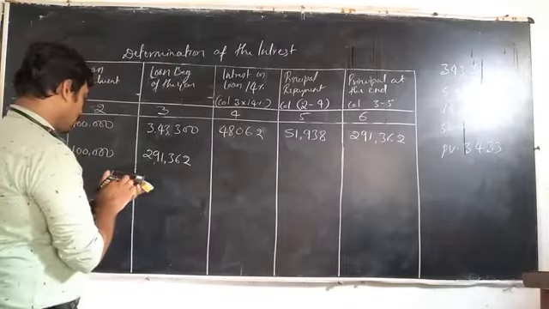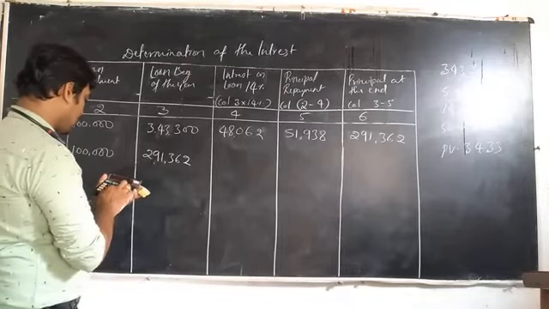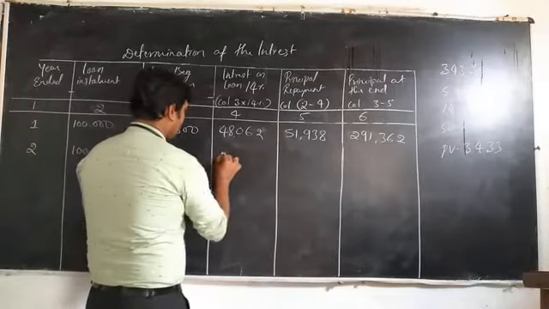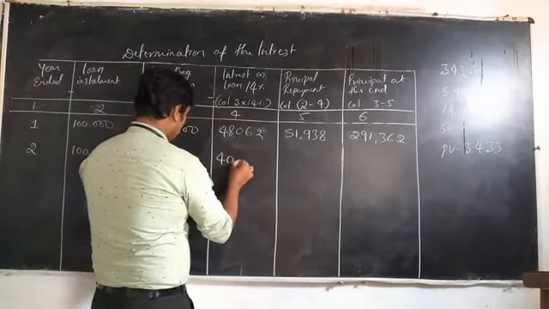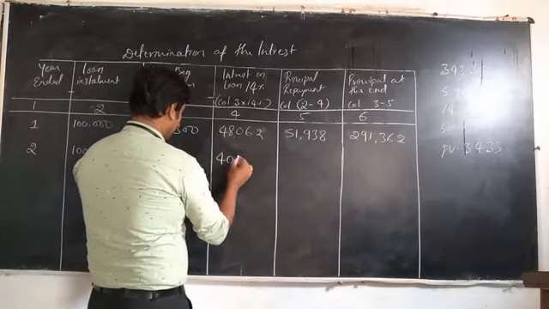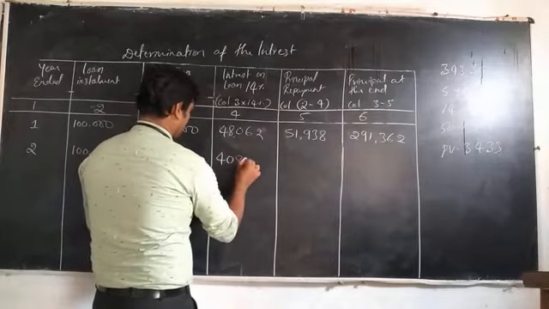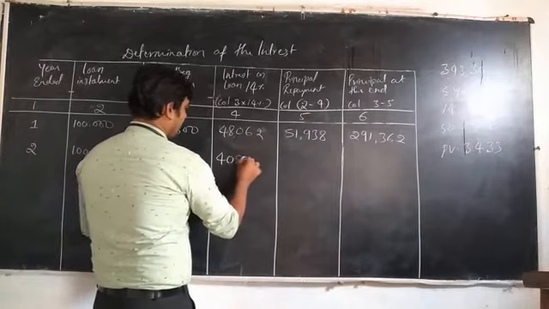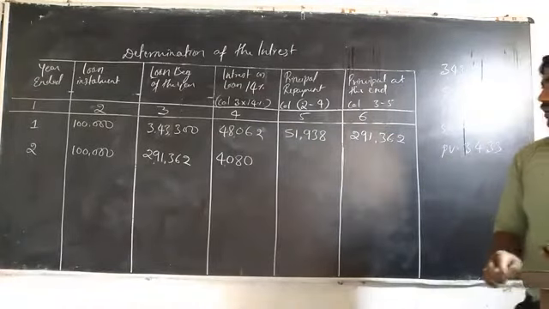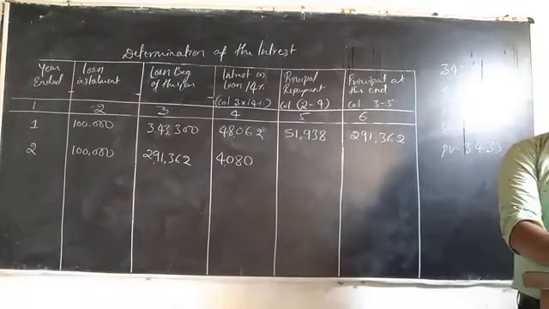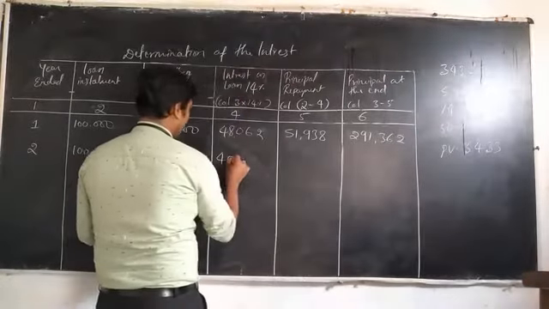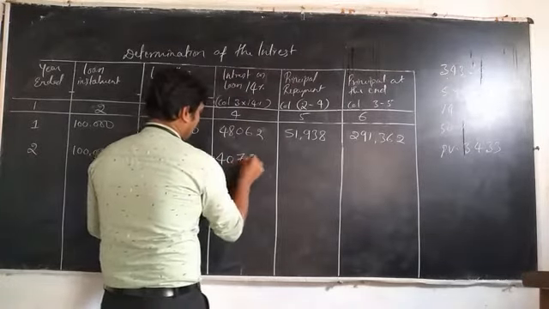and interest amount on loan at the beginning. That means 2,91,362 into 14%. That means 40,791.